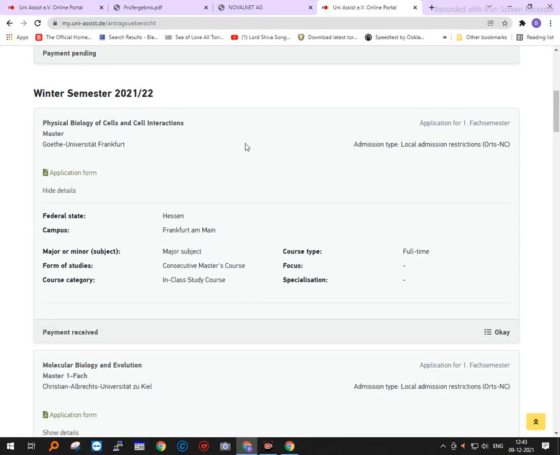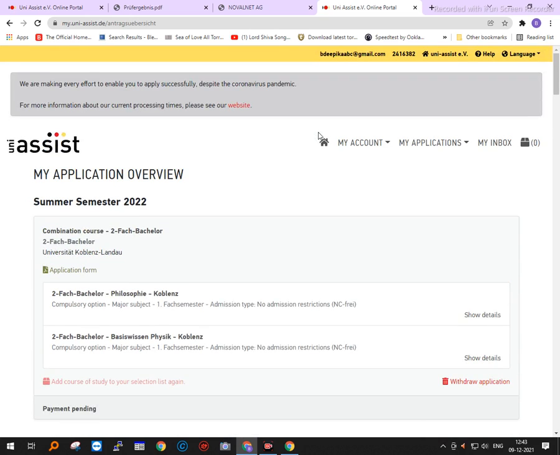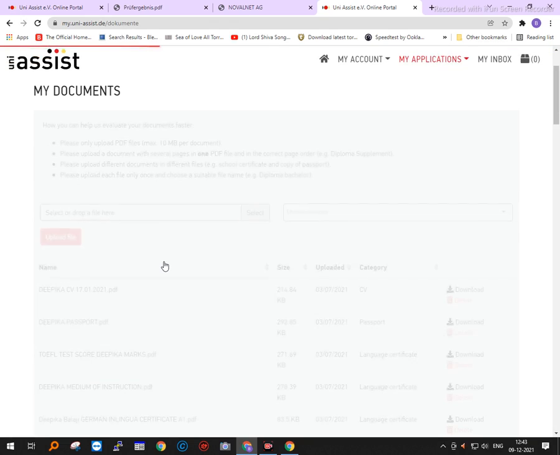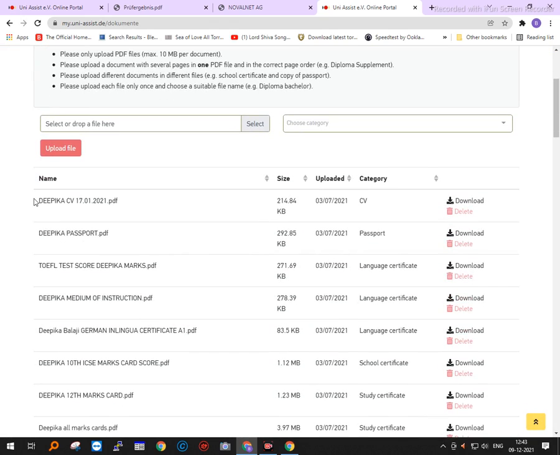Now, after the first university is selected and uploaded, you have selected University of Frankfurt. Physical Biology of Cells and Cell Interaction is the course. Now you take a printout of that application form. You also take a printout and a certified, notarized copy of all these documents, which are called common documents.